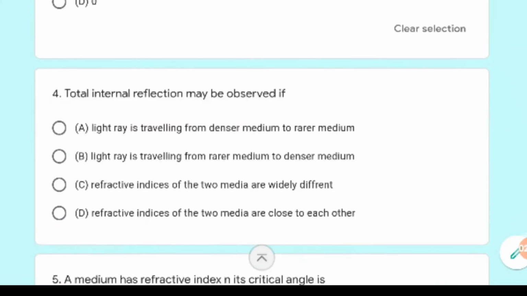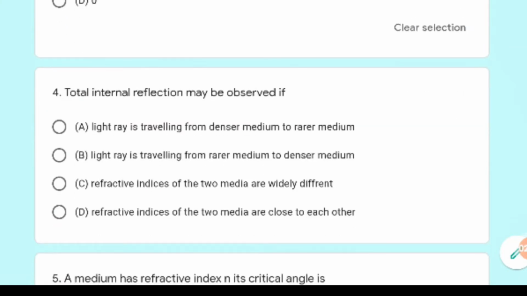Clear? The fourth question: total internal reflection may be observed. So you know that there are two conditions. Total internal reflection only takes place when the light ray travels from a denser medium to a rarer medium and the angle of incidence must be greater than the critical angle. So here option A will be correct.